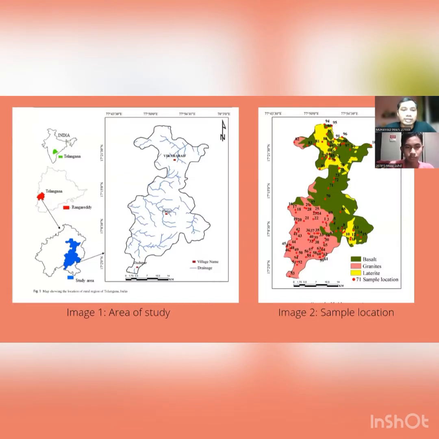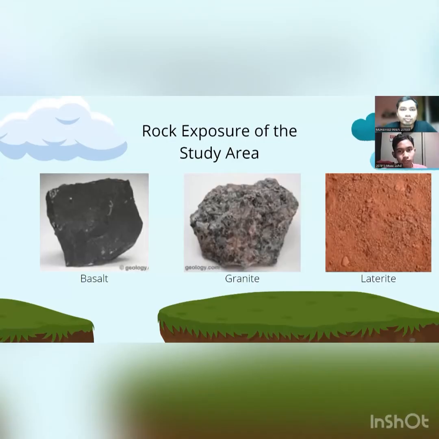Next, from this diagram, you can see the area of study, which is Telangana, and at the right side is the distribution of the rocks, the main rocks there, which are basalt, granite, and laterite. In this picture, we can see the basalt, granite, and laterite. Basalt and granite are the less permeable rock, and laterite is more permeable rock, which can make the water seep easier into the groundwater.